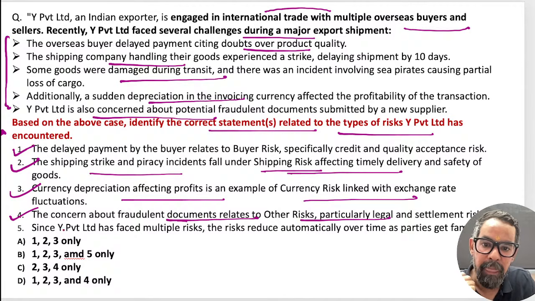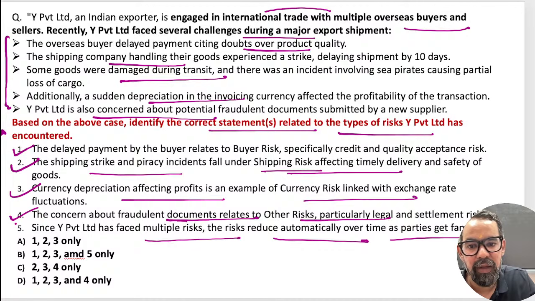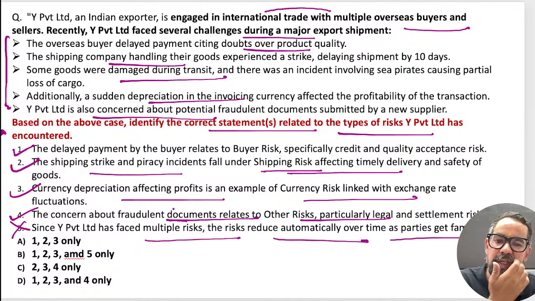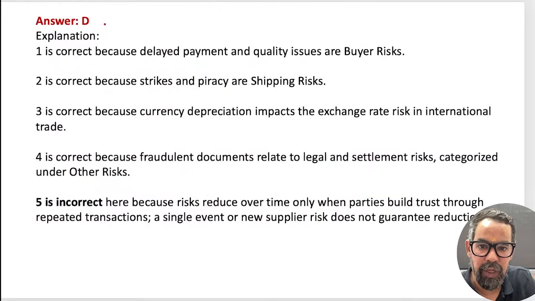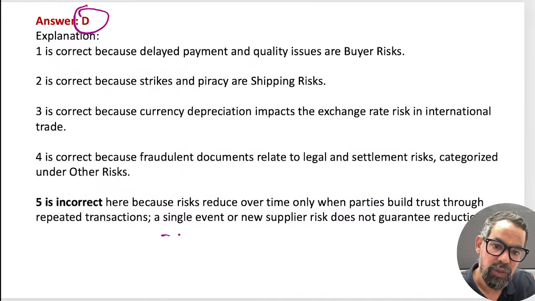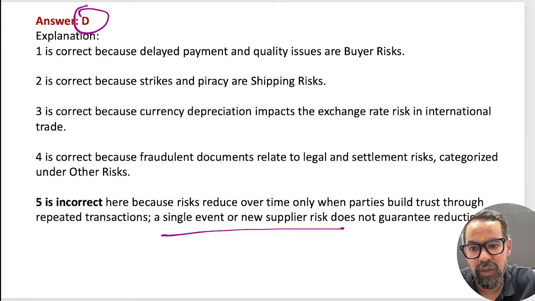This is also true. Since they face multiple risks, do the risks reduce automatically over the time period? No, they have to take measures or action around that one. This will not automatically get covered. Option D will be the right answer, an easy one. Risk reduces over time only when parties build trust in each other. That is the clause for this one, right? Not automatically in this particular case itself.